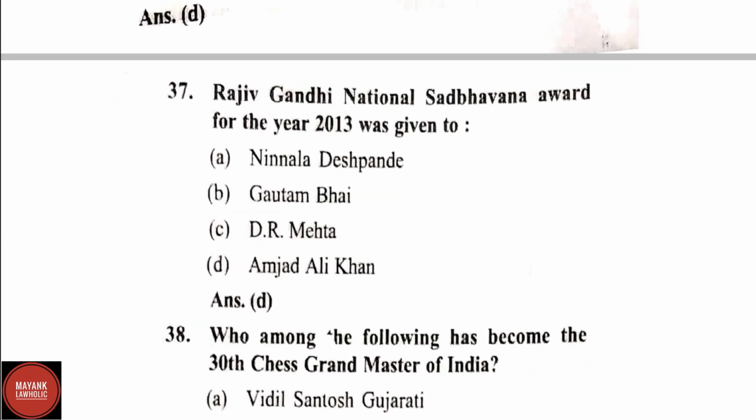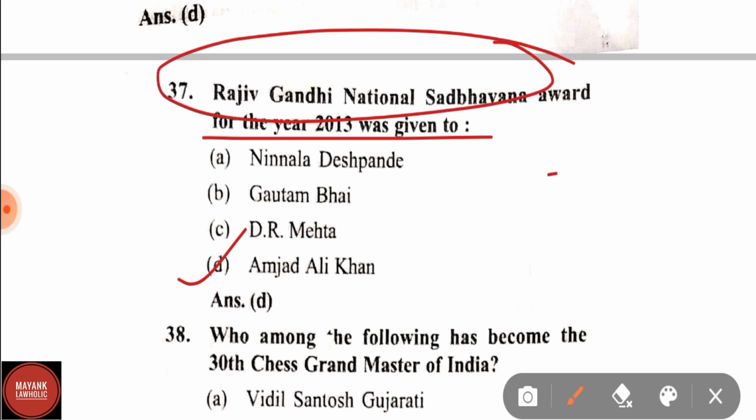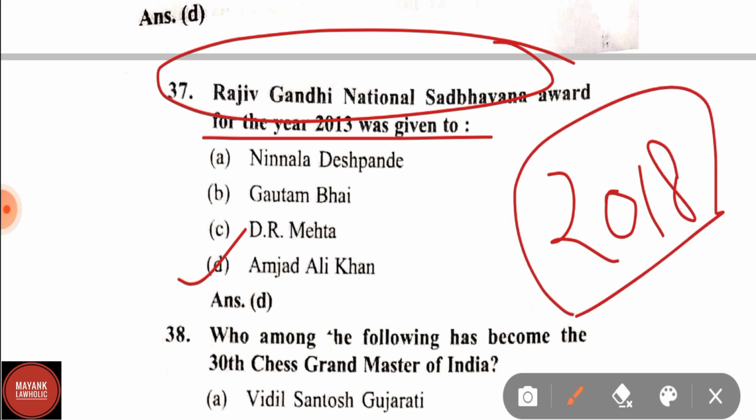Question number 37. Rajiv Gandhi National Sadbhavna Award for the year 2013 was given to, correct answer is Amjad Ali Khan. In 2013, it was given to Amjad Ali Khan. The Rajiv Gandhi National Sadbhavna Award is given for outstanding contribution towards promotion of communal harmony, national integration and peace. In 2018, it was last awarded to Gopalkrishna Gandhi.